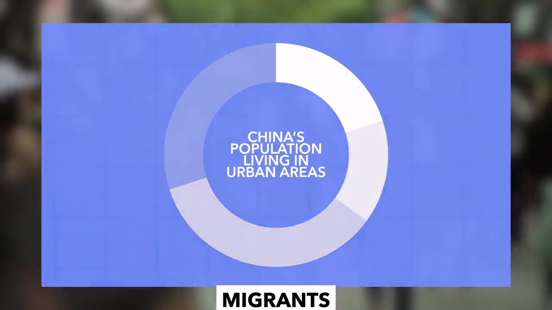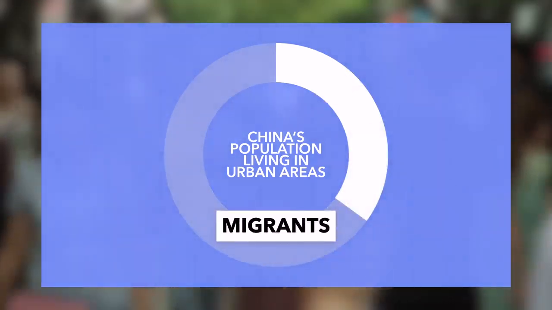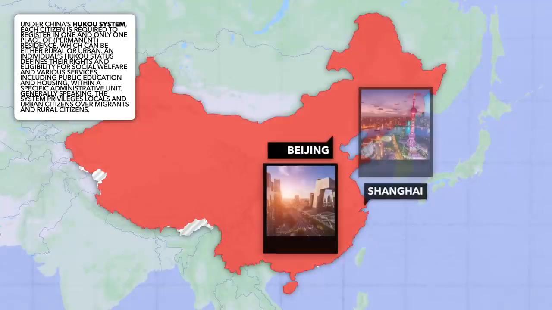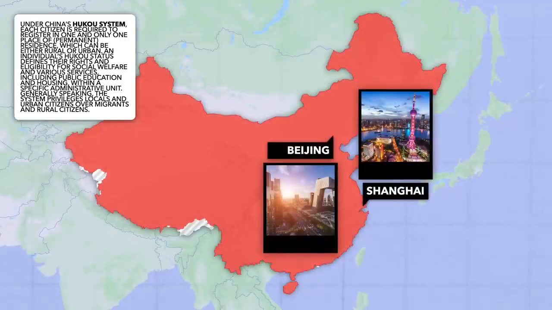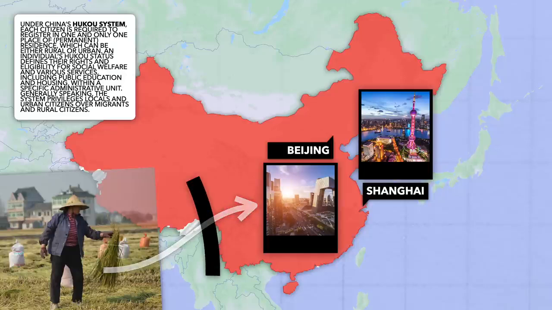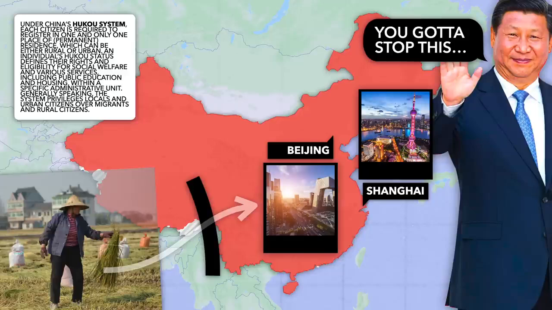Although about 35% of these are migrants who've moved from rural areas to urban areas in search of work, and under China's hukou system are therefore ineligible for social welfare and various public services in those urban areas. Because rural people are already poorer than urbanites, the hukou system actually exacerbates inequality within China, and the CCP Central Policy Committee have actually been asking provincial governments to scrap the system for a while now.